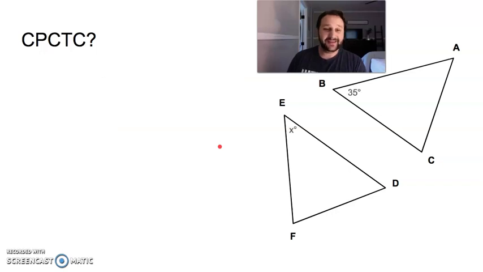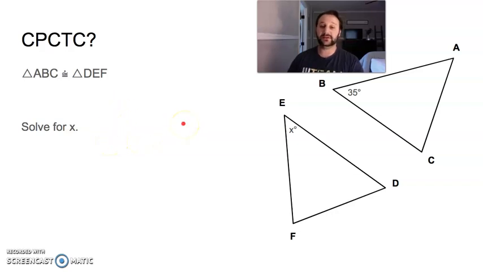Let's look here. Triangle ABC is congruent to triangle DEF. We want to solve for x. This should be pretty straightforward, but just in case we're not familiar, this is the way that we use CPCTC. Congruent parts of congruent triangles are congruent. We already know from our last problem, B is congruent to E, so X is 35.